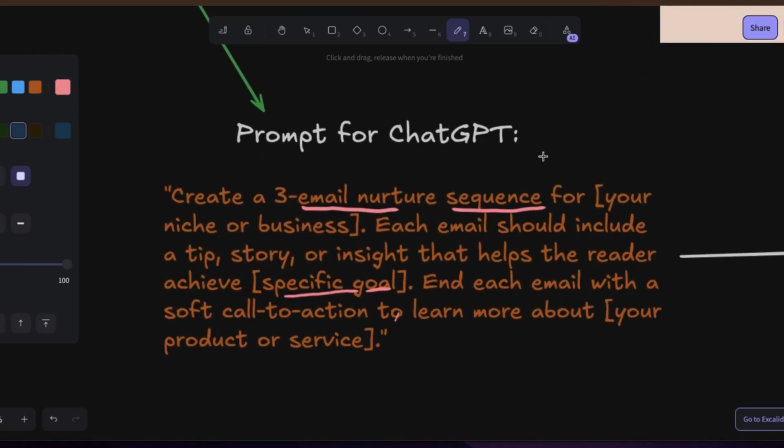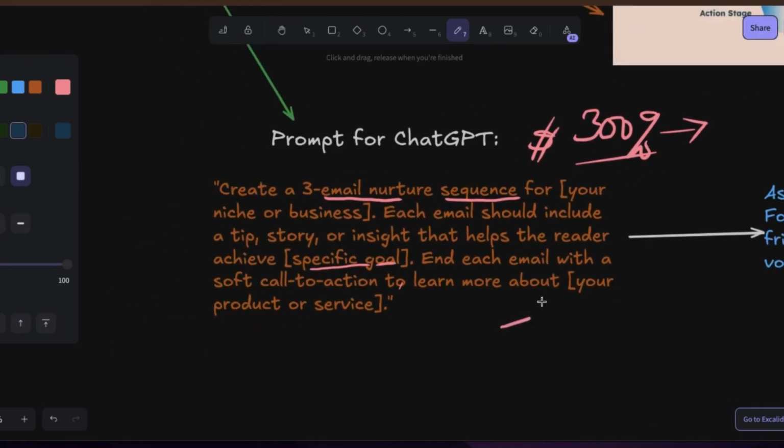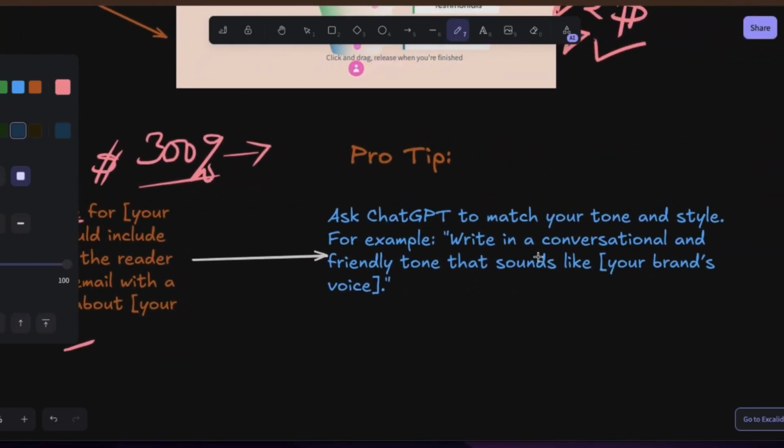Guys, this is so important. This is key. This thing literally changed our business around. I'm talking about 300% growth within weeks, and it continues to grow. So this is something massive. So now we ask ChatGPT. A pro tip here is to ask ChatGPT to match your tone and style. For example, write in a conversational and friendly tone that sounds like whatever your brand is.